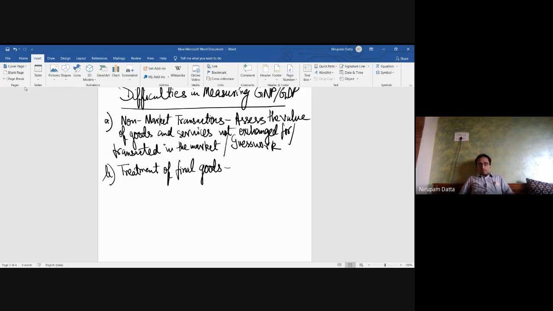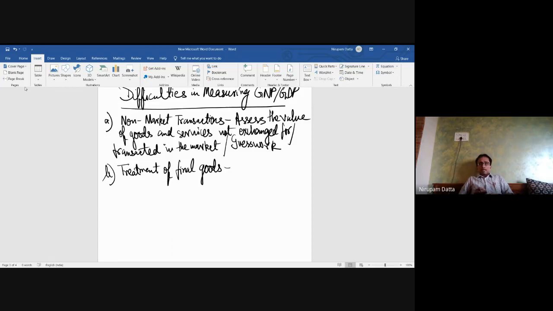But now let us consider that instead of consuming the entire amount of rice which Peter has bought from the market, Peter decides to convert part of that rice into rice noodles. Then the part of the rice which is consumed by Peter as rice itself after cooking it will be considered under the category of final goods.